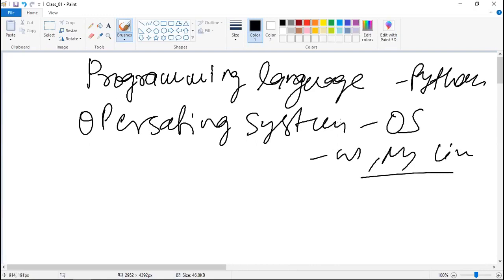So can anyone tell me why we need some programming language and why we need an operating system? Programming is something in a machine readable format which a machine can understand.